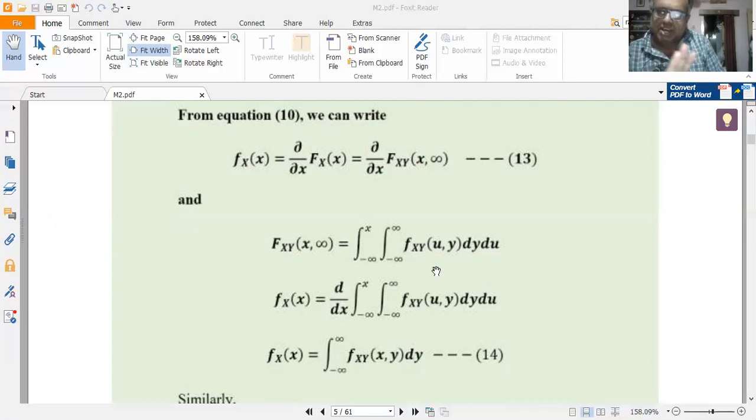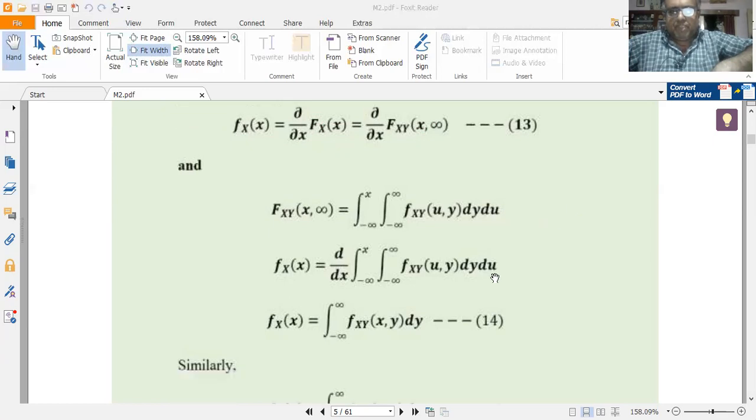If I have n random variables, I would be having n dimensional integration. So in this module we shall be doing a little bit of double integration and such stuff. Of course, one dimensional integration also would be coming, but that's part and parcel of this course. So Fxy of x comma infinity is given by integral minus infinity to x, integral minus infinity to plus infinity, fxy of u comma y dy du.